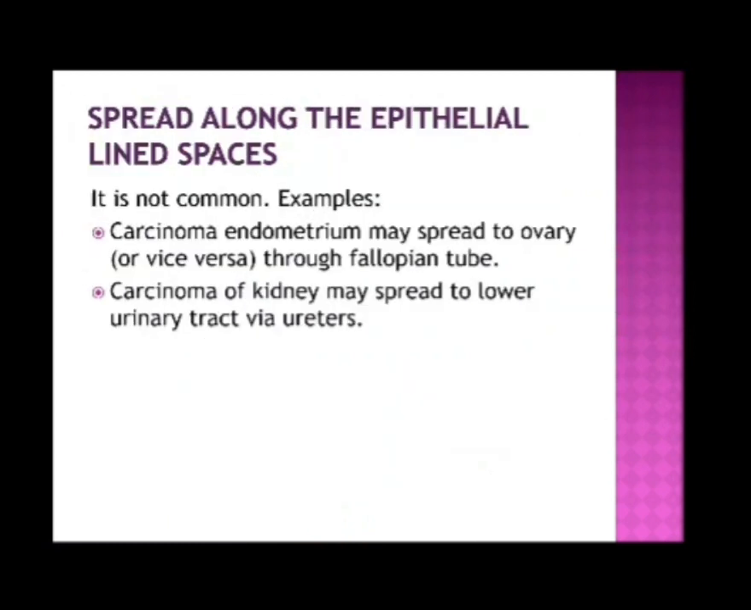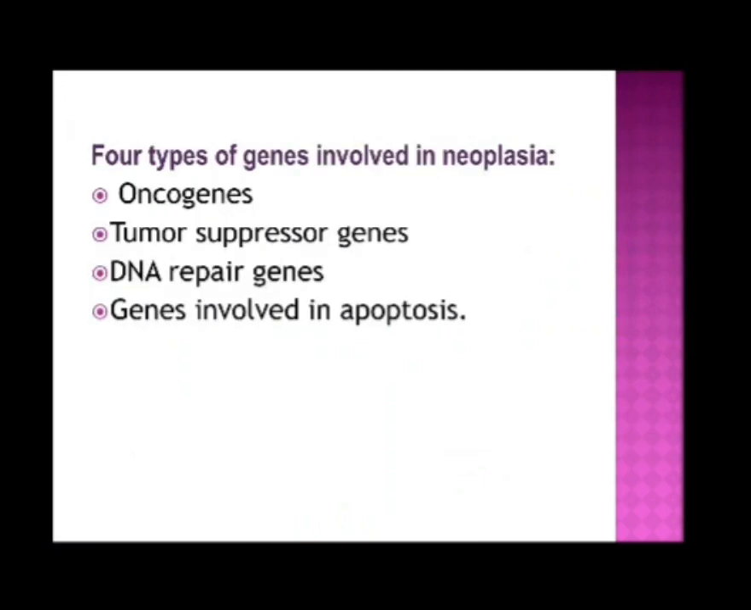Spread along epithelial lined spaces is not common. For example, carcinoma of the endometrium may spread to the ovary or vice versa through the fallopian tube. Carcinoma of the kidney may spread to the lower urinary tract via the ureters. Four types of genes are involved in neoplasia: oncogenes, tumor suppressor genes, DNA repair genes, and genes involved in apoptosis.